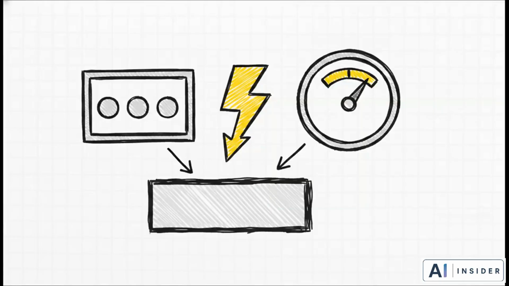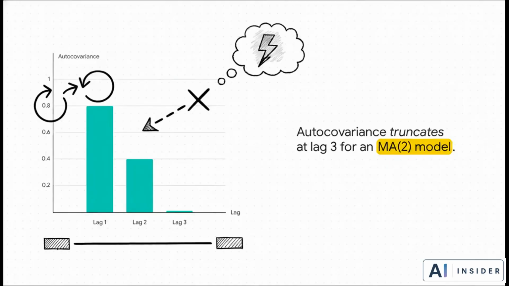If it's an MA2 model, it remembers the mistakes from the last 2 time periods. Simple, right? The theta coefficient just tells the model how heavily it should weigh those specific past mistakes when calculating tomorrow's value. To really visualize this, if we look at an MA2 model on a correlogram, you can actually see